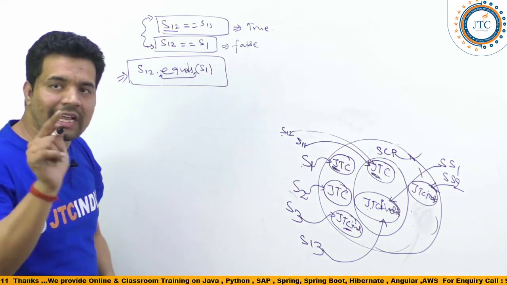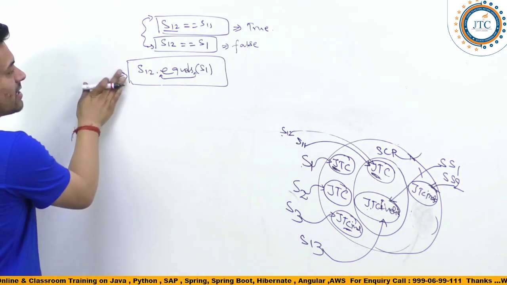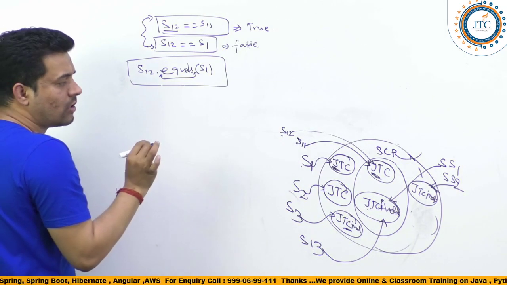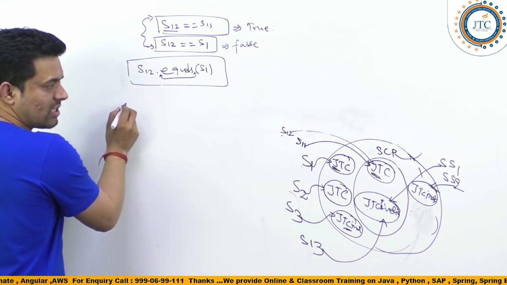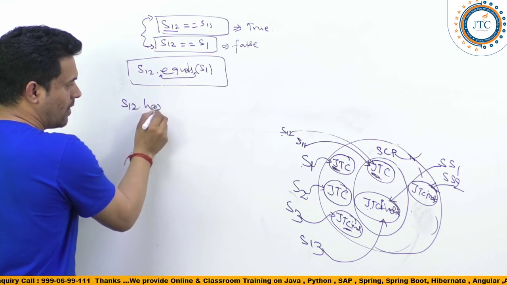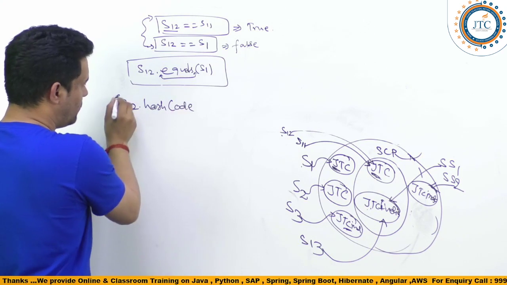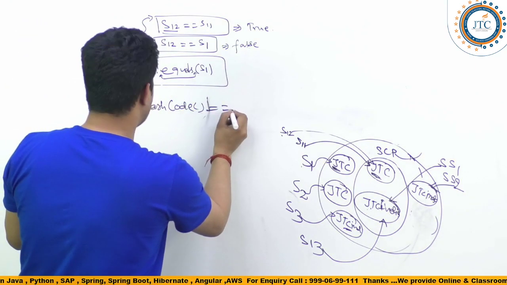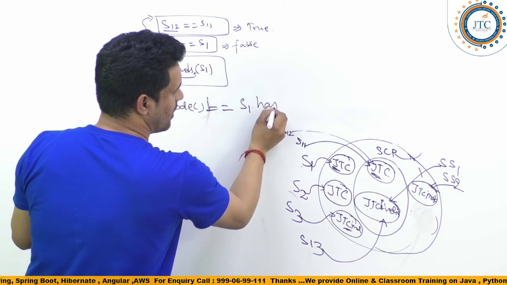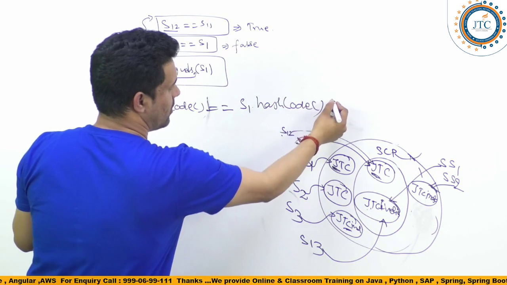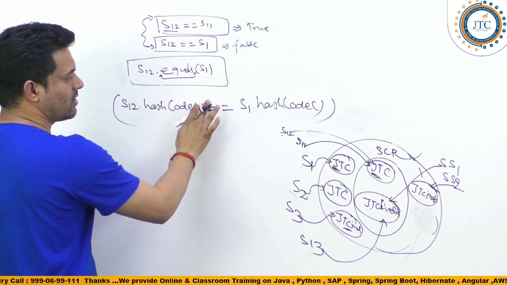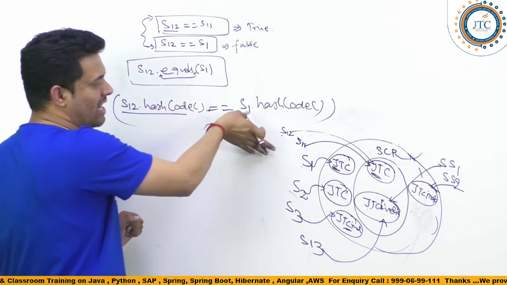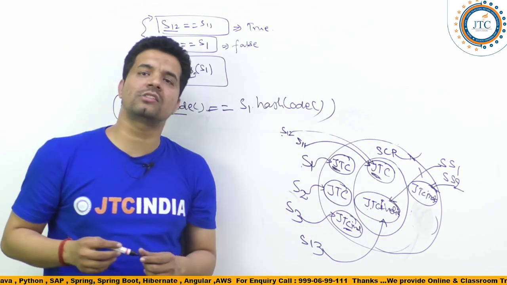But again, one more important thing is there inside this. What is that important thing? Suppose I write S12.hashCode() and I'm comparing this with S1.hashCode(). If we compare these two things, S12.hashCode() is equal to S1.hashCode(), what answer are you expecting?